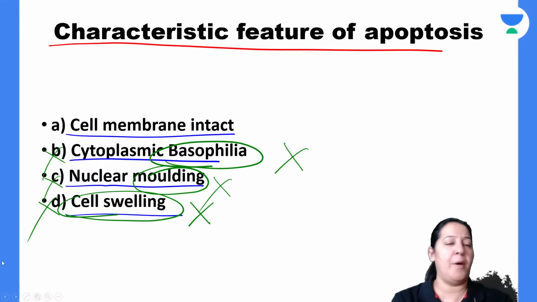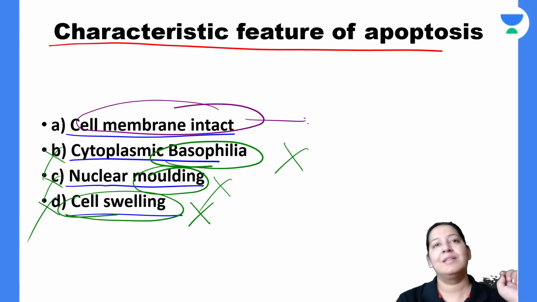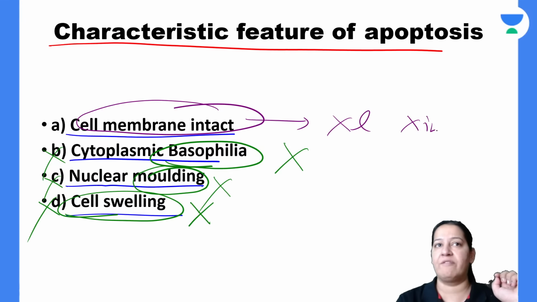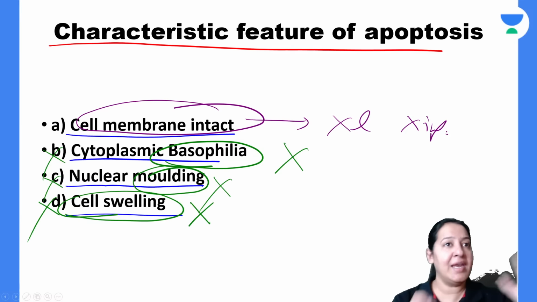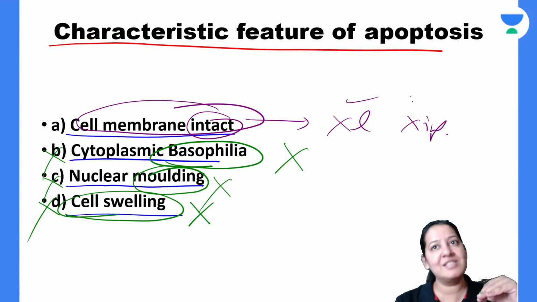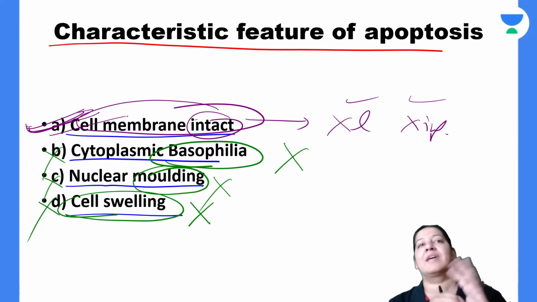What is correct about apoptosis? Only one option is correct. The cell membrane remains intact till the end. That's why there is no leakage, and that's why there is no inflammation. So that is the characteristic feature that differentiates it from necrosis. In necrosis, the cell membrane is not intact. There are defects in the cell membrane, so there is leakage and there is inflammation in necrosis. This is the feature which differentiates it from necrosis, and it is the characteristic feature.